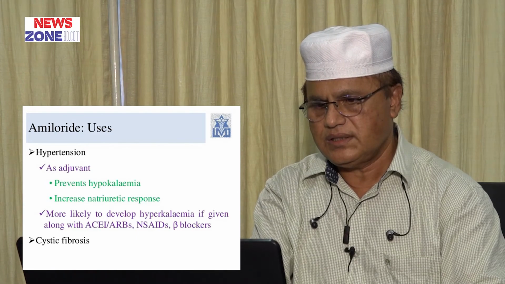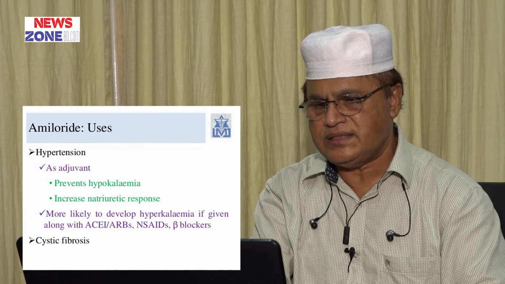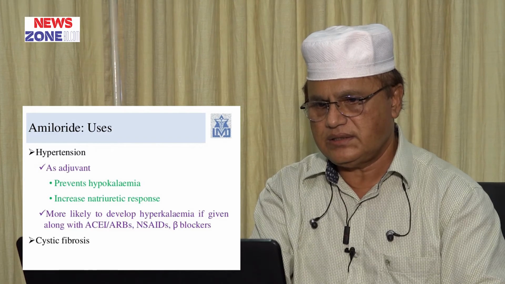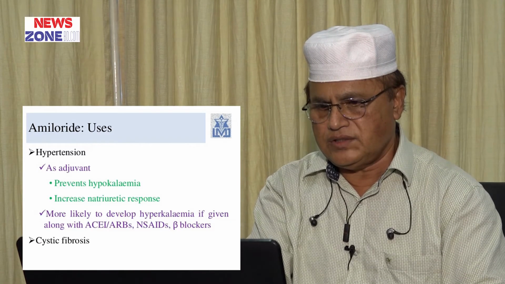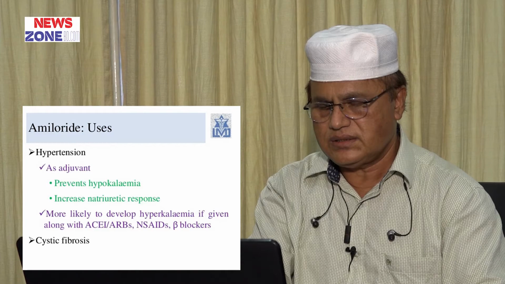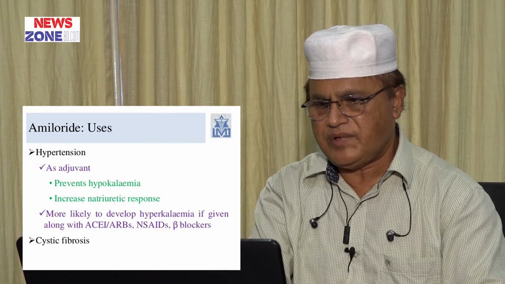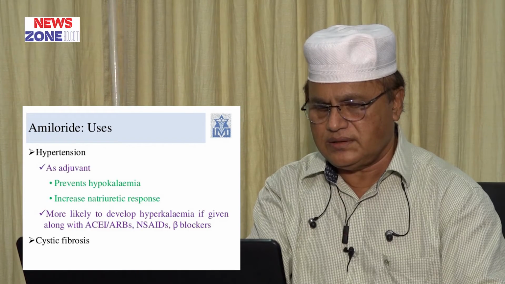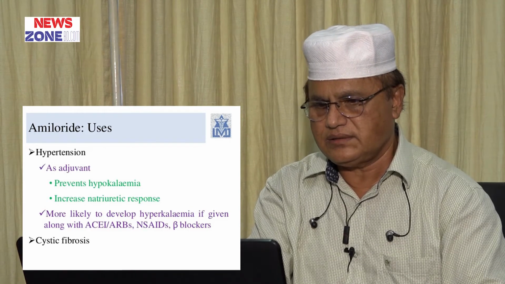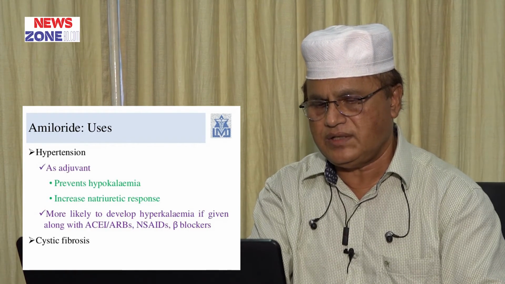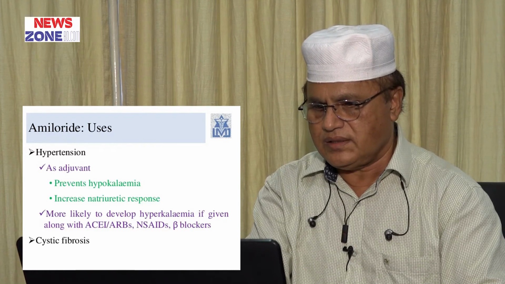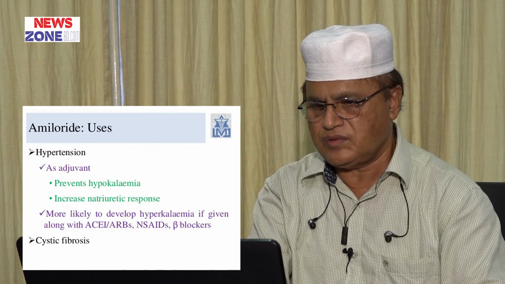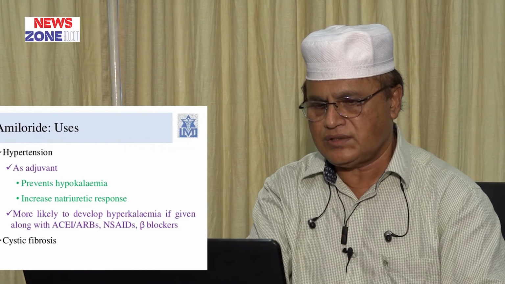We know angiotensin converting enzyme inhibitors and angiotensin receptor blockers also cause hyperkalemia. So when combined with amiloride, the hyperkalemic condition becomes more severe. So these drugs are not used simultaneously.